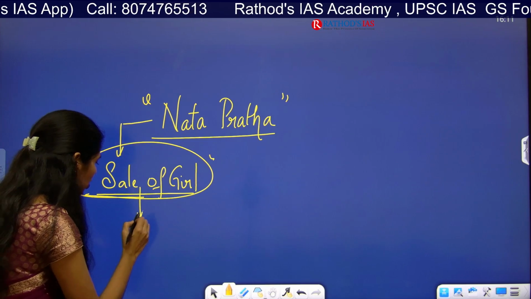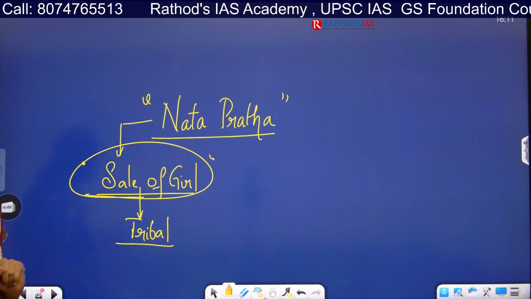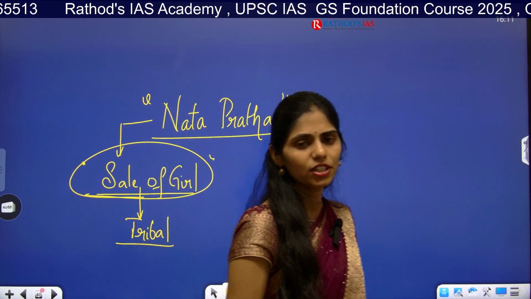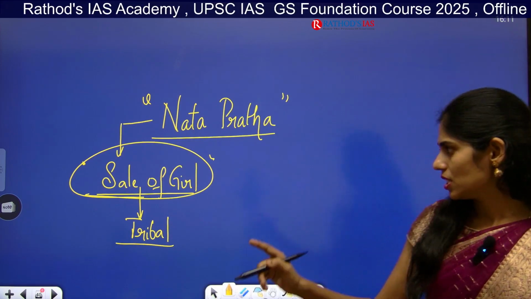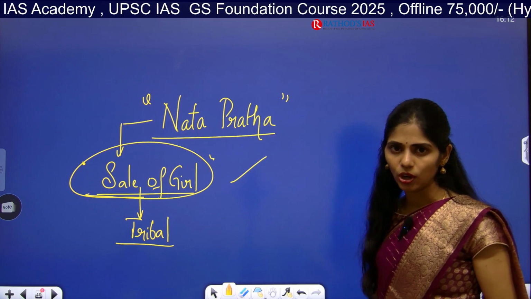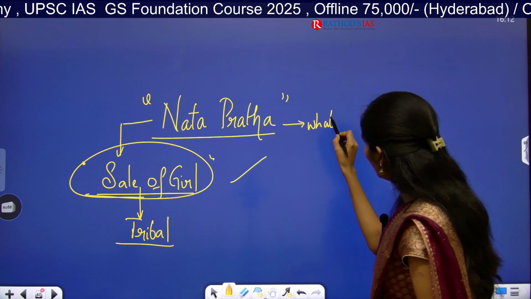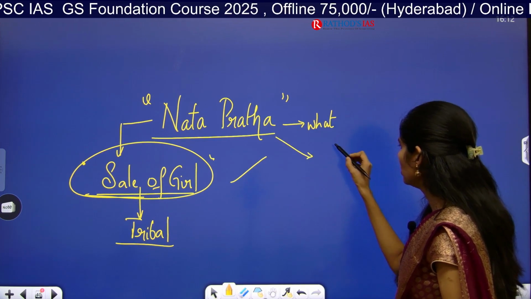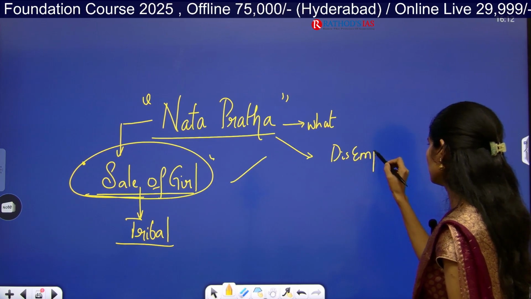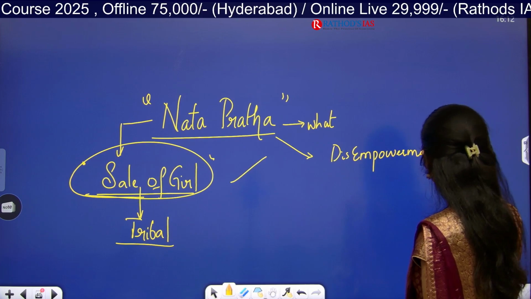It is still going on in some tribal belts. I think you know about live-in relationships. It is a kind of that thing. But here there is sale of girls going on. So here you have to know what this Nata Pratha is and how it leads to disempowerment of women.